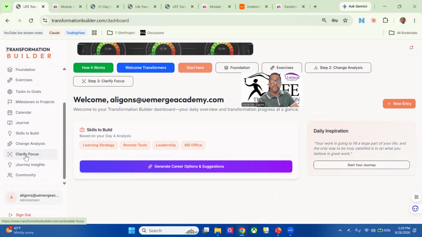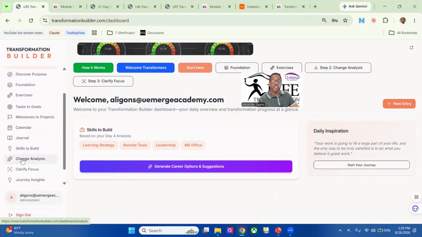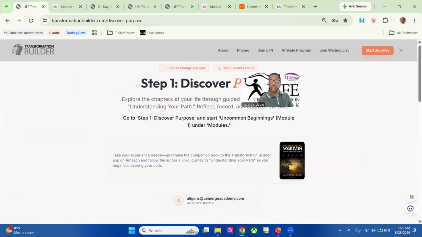And that's here. So remember, the transformer plan will get you to the dashboard, overview dashboard, all the way down to the change analysis. And then step 3, clarify focus, will get you to journey insights, where you see the full picture. So with the dashboard, the first thing you want to do is hit the start here. Now, this page here is mainly giving us the main links we really want to focus on. We have this navigation, but we don't have to look at all that right now. The start here will take us into step 1.